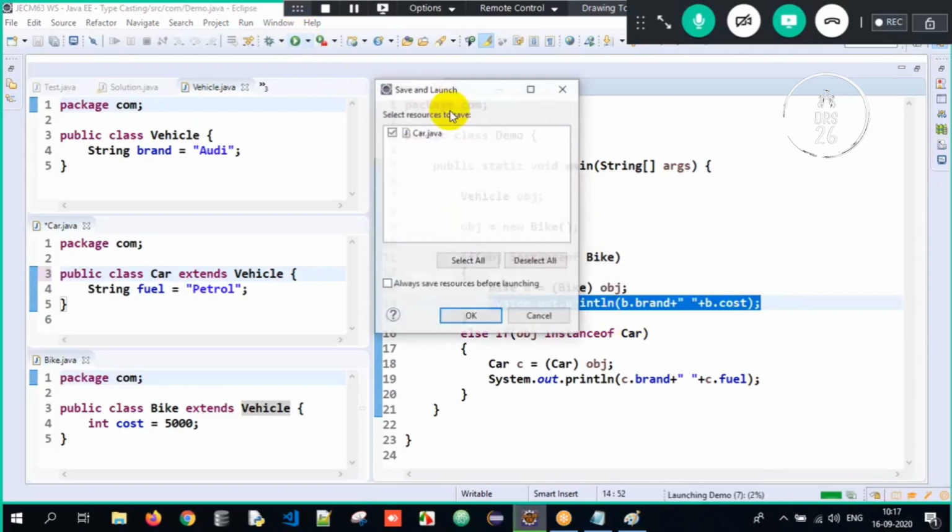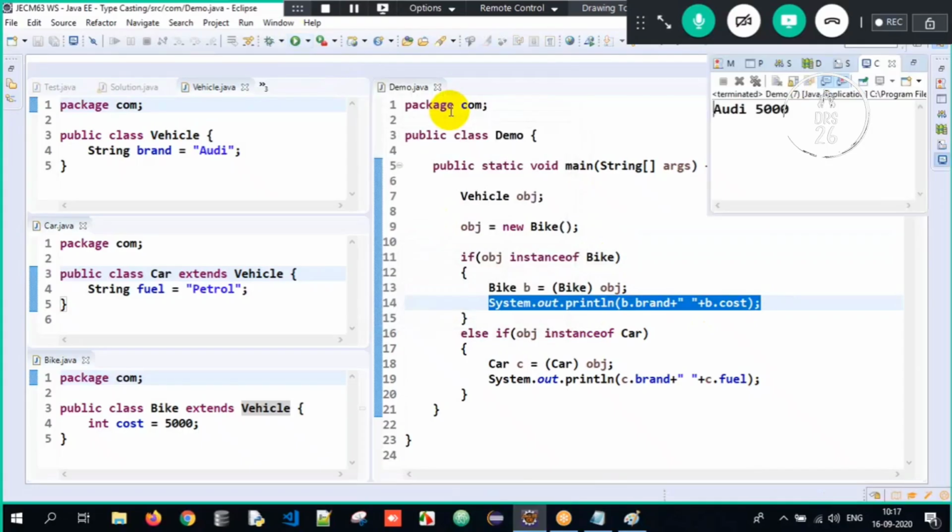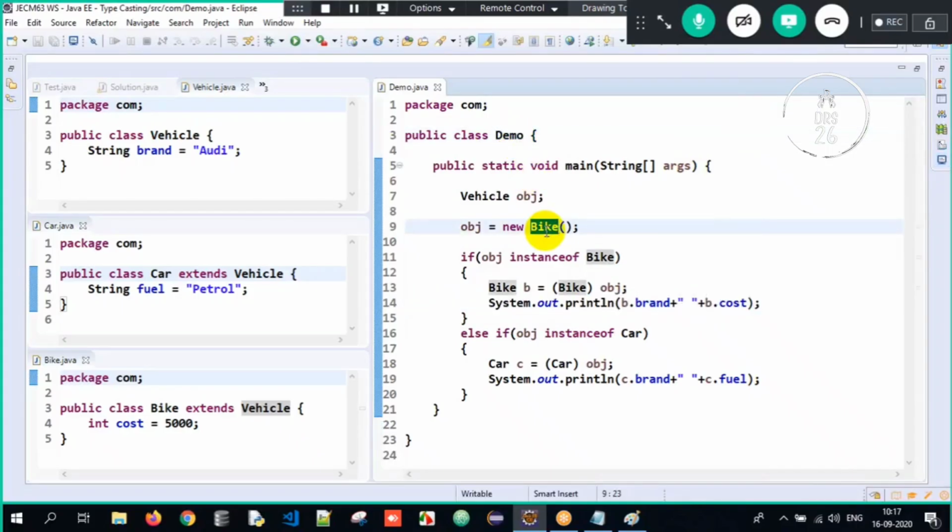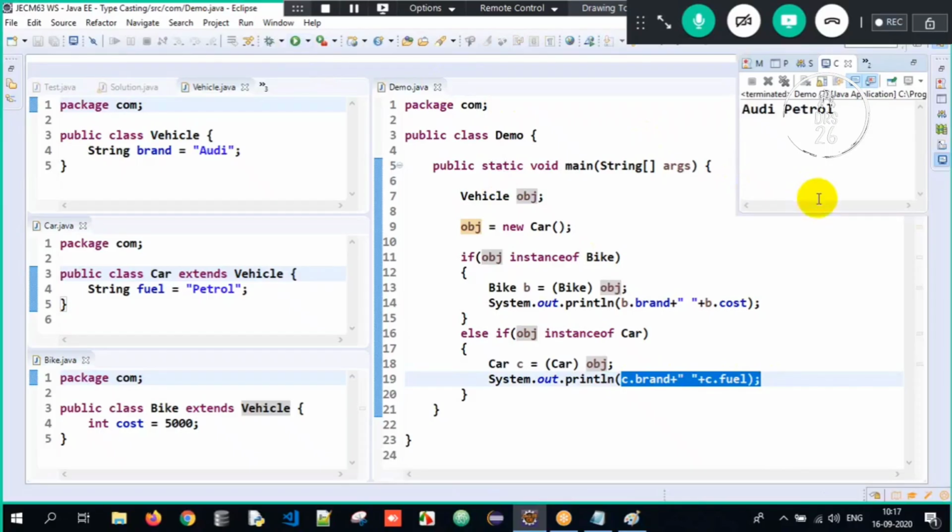So when I execute it, did I get the expected output? Yes, see, Audi 5000. I got the accessibility. Similarly, if I create an object of car here, the car object is stored into obj. I check: is the object of car an instance of bike? No, the car object will not have the properties of bike. Then else if, is obj an instance of car? Is the car object having the properties of car? Yes. Downcast it to car and access the vehicle and car properties. When I execute it, I got the output here.